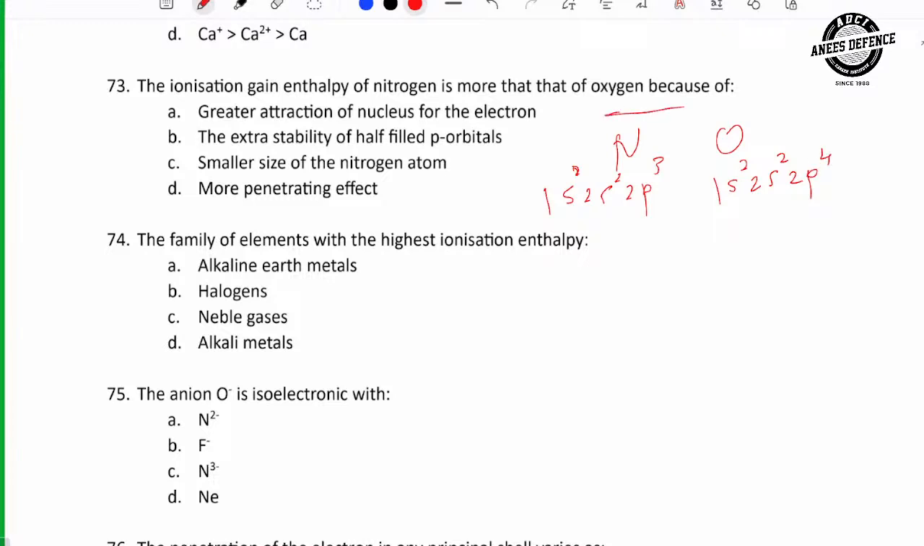Trend says that on going left to right, electron gain enthalpy increases. But here we observed nitrogen has half-filled electronic configuration and oxygen has incomplete electronic configuration. So the stability of half-filled is more. That's why nitrogen has more electron gain enthalpy than oxygen. So which option is correct? Extra stability of half-filled p orbitals of nitrogen, right? Next.